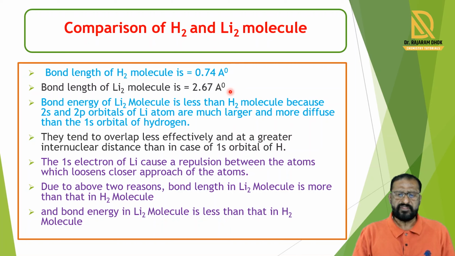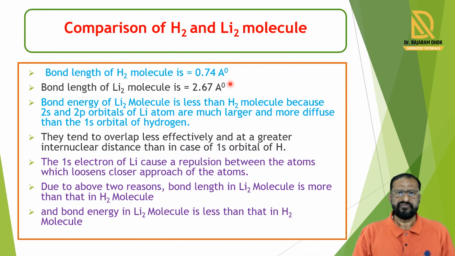If we compare this bond length, then in the hydrogen molecule the bond length is less. In the lithium molecule the bond length is higher, and this is due to their positions, because hydrogen is present in the first row, and in the first row only one shell, that is 1s, is present.